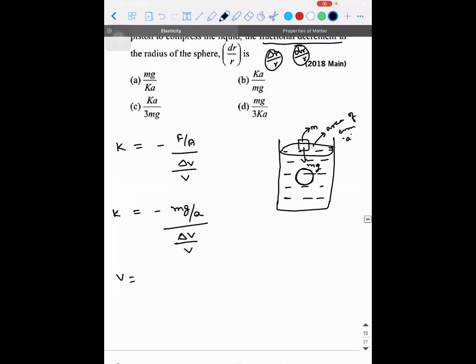And you're talking about K, the bulk modulus of which material? It is the bulk modulus of the solid sphere. Correct? So V is equal to 4 by 3 pi R cube. If I need dV here, what am I supposed to do? I'll differentiate it with respect to R. I'm going to get 4 pi R square. Correct? So dV will be 4 pi R square dr.